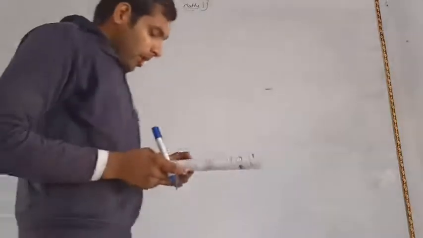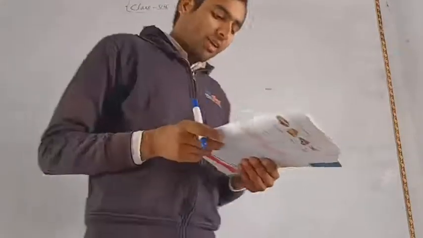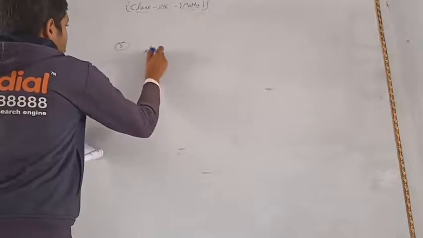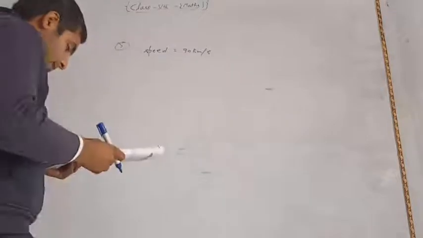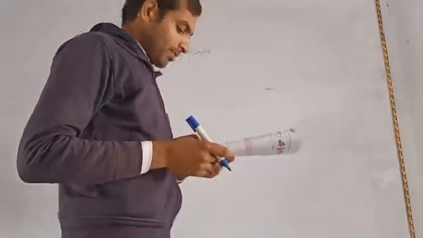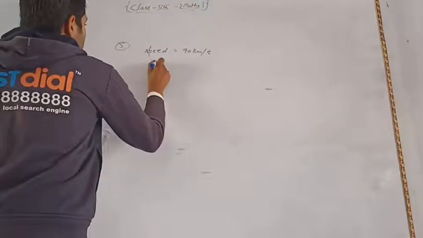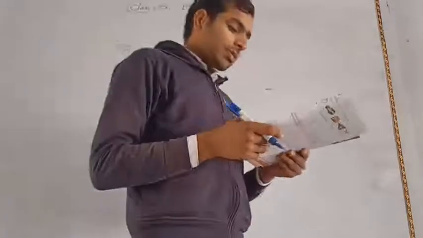Again, problem number 5. Amritsar Express starts at 7 am from Delhi with the speed of 90 km per hour. Speed is equal to 90 km per hour. It reaches Amritsar at 1 pm. From 7 to 1 pm, that means 6 hours, so time is equal to 6 hours. Calculate the distance between Delhi and Amritsar.